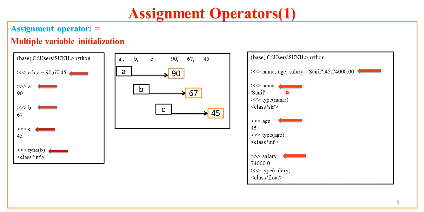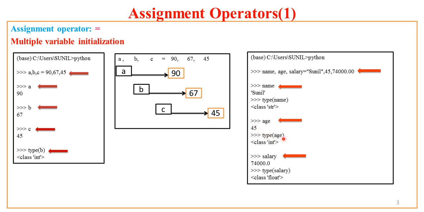Now if I ask Python what is name, it returns me Sunil. If I try to check the type of name, it returns me str. That means whatever first value you have given to the right of the assignment operator is a string value. Now if I try to check age, I get 45 as the answer.